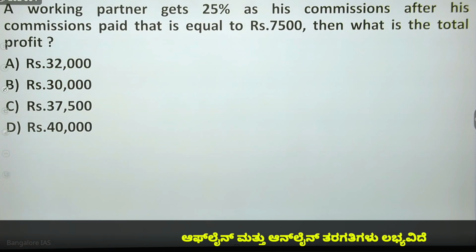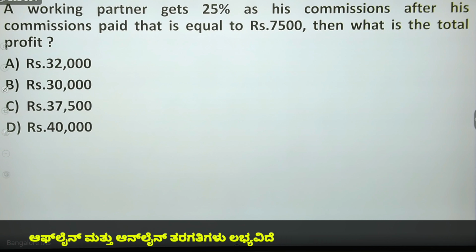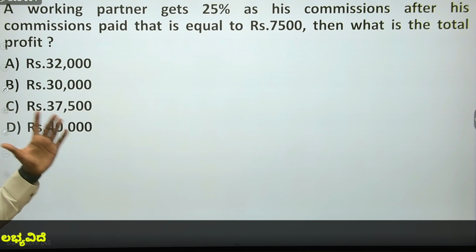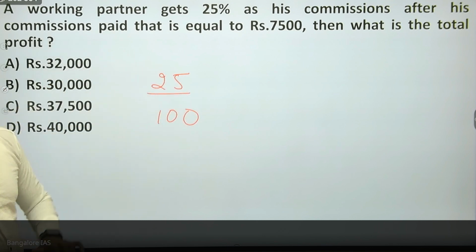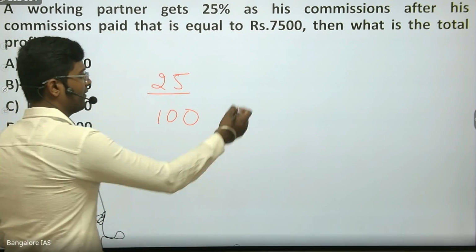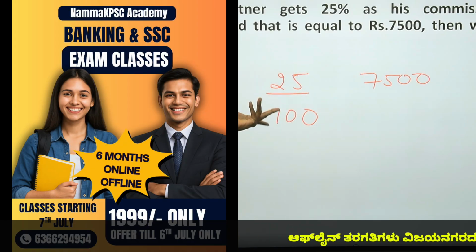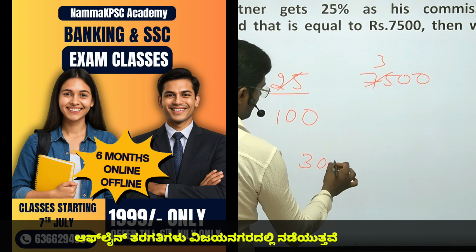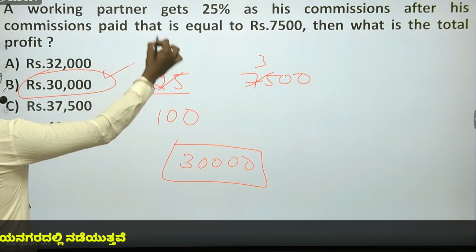A working partner gets 25% as his commission. After his commission is paid, the remainder is equal to 7,500. Then what is the total profit? So he gets 25% commission. 25% means 25 by 100. Out of 100, 25 he gets as commission. So that leaves 7,500. 25% is 7,500, so what is the total profit? What is the 100 value? This should be simple. 25 1 times, 25 3 times. So this is 3,000,000, which is 30,000.